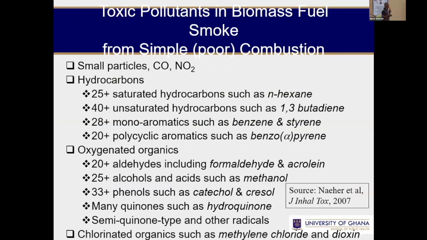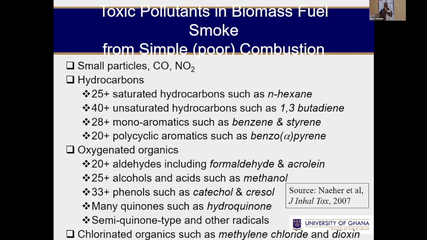From the studies done by NEHA, we know that over 2,000 chemicals are generated in the kitchen. This is based on some laboratory work that they did in the US. But so far as household pollution is concerned, what is of interest are the small particles, carbon monoxide, and then PM2.5 and the particulate matter. However, there are other chemicals that are also generated. These are the hydrocarbons, the oxygenated organics, chlorinated organics, and so forth. So several other chemicals are also generated in the kitchen.